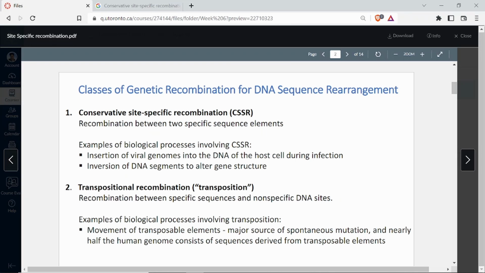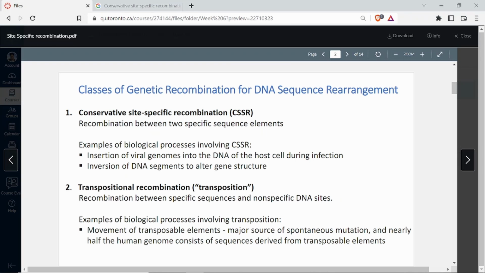And that is what transposons do. Transposons are jumping genes. So you know the sequence of the transposon, but where it is going to insert in the genome, you don't have any idea. It can go randomly into any gene and make it a pseudogene or a non-functional gene, or just make it not get expressed if it goes in the promoter region or the enhancer region. So here one site is specific, which is your transposon sequence, but where it is going to insert you do not know. So it is between a specific sequence and a non-specific sequence. Does it make sense? Right?